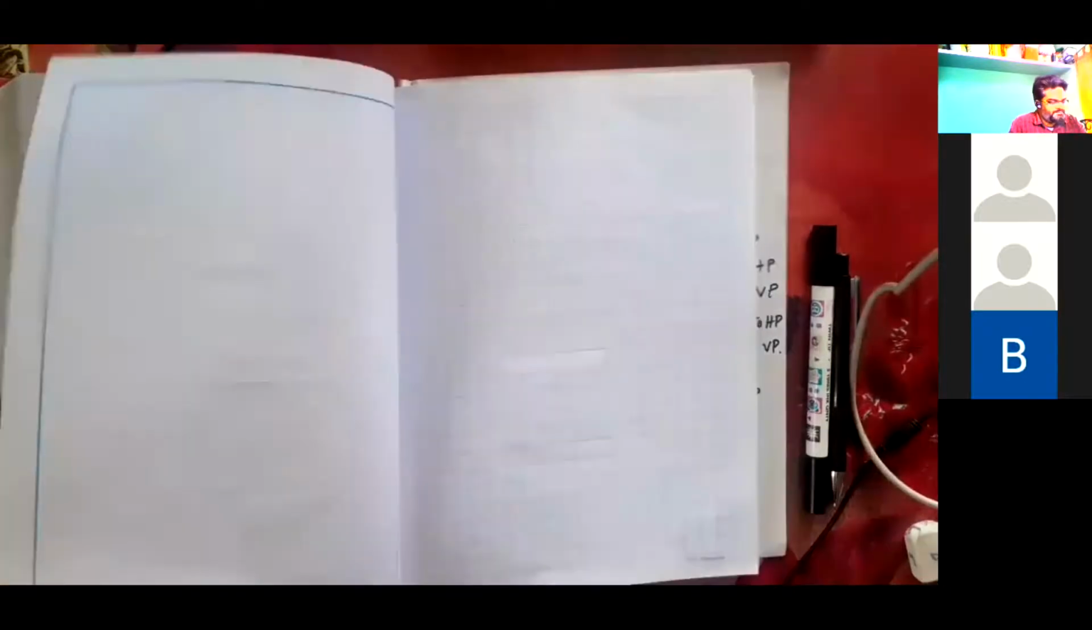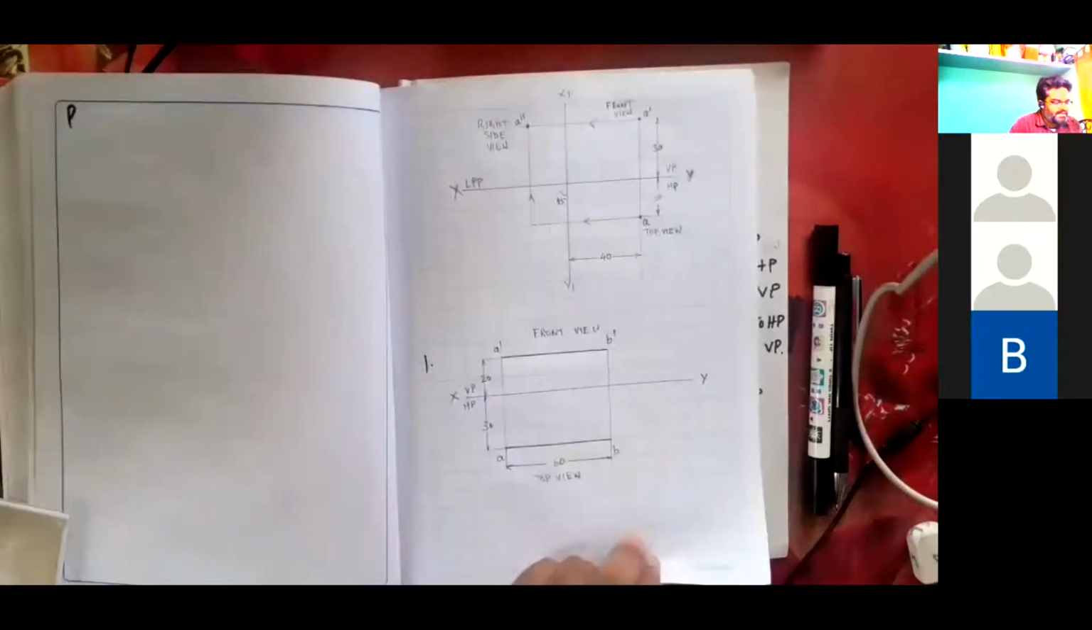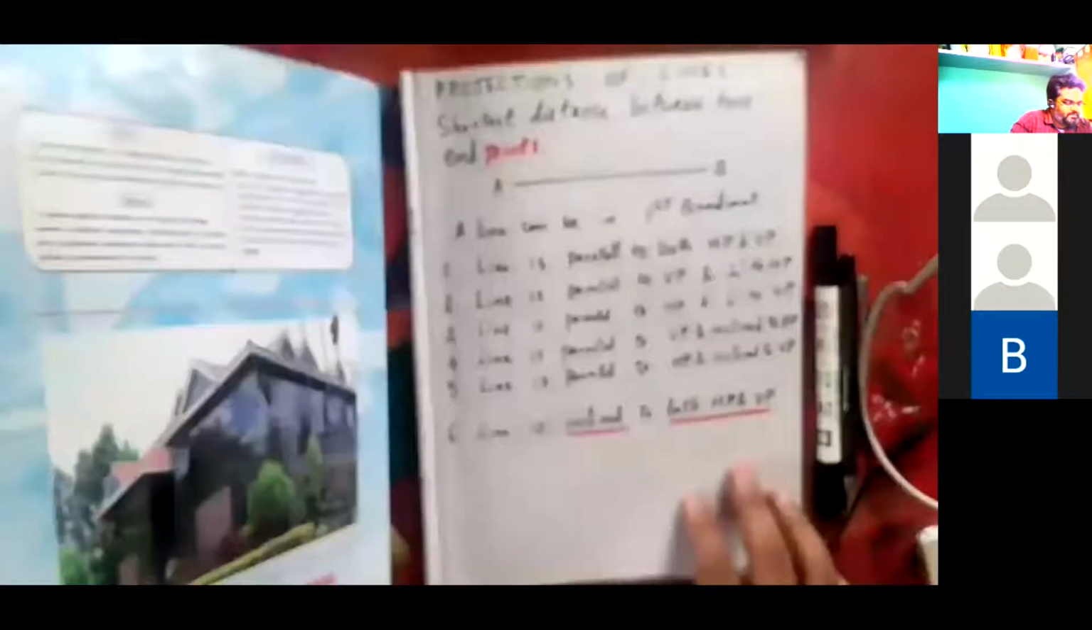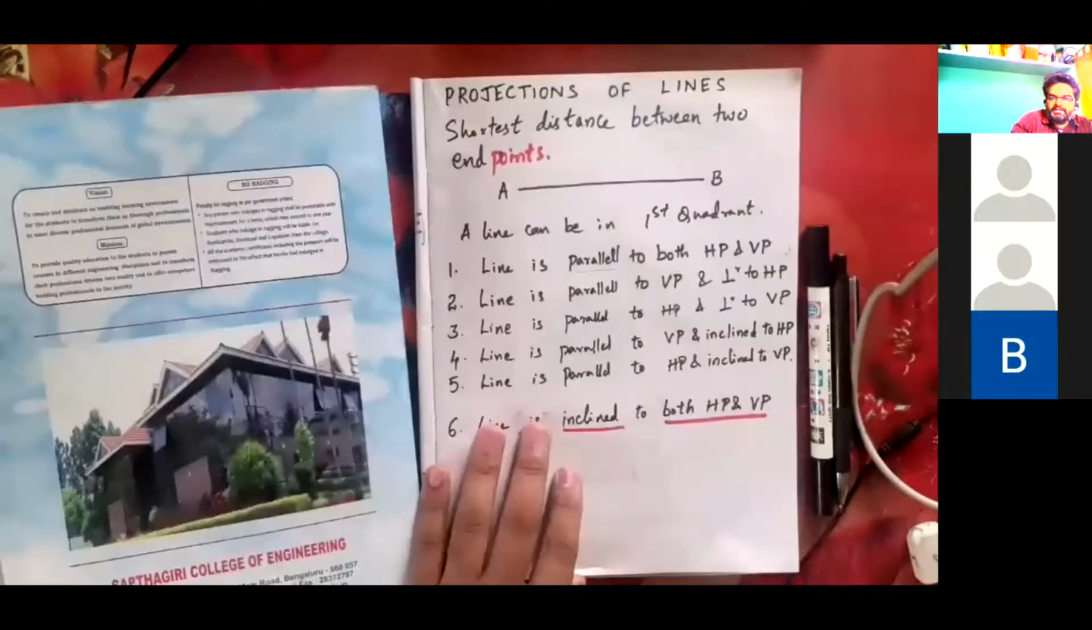What is the next case? Line is parallel to VP and perpendicular to HP. So I'll just share the screen.